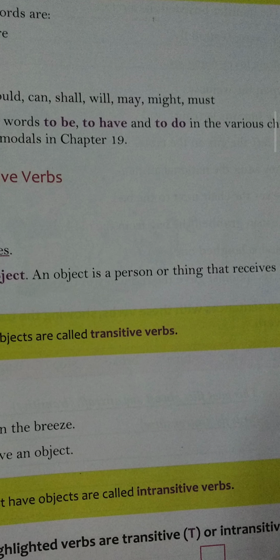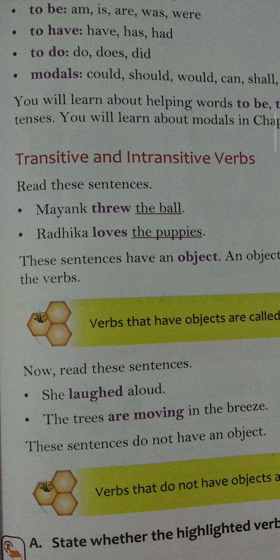These are the modals. In previous class, all of you have read about the to be, to have and to do chapters.